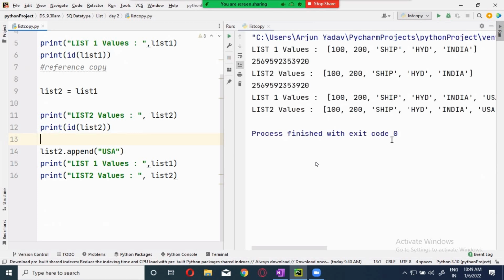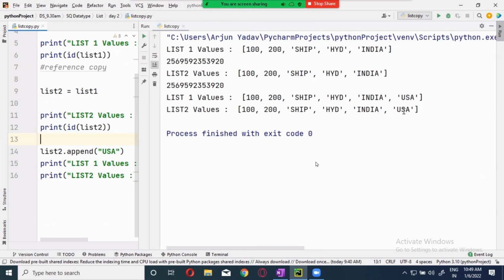Got it, guys? Now you see it. The output, USA and USA. I did it in only list 2, but both are reflecting. Why? Both are pointing to the same memory location. So the solution for this one is shallow copy. Now, shallow copy, you can do in multiple ways. I will tell you.